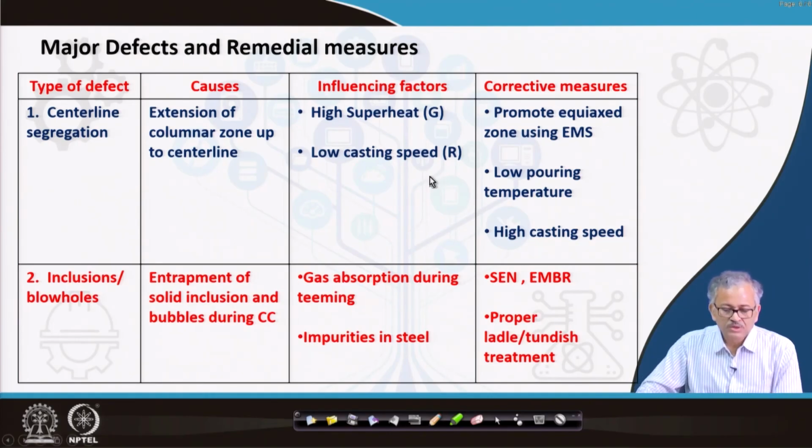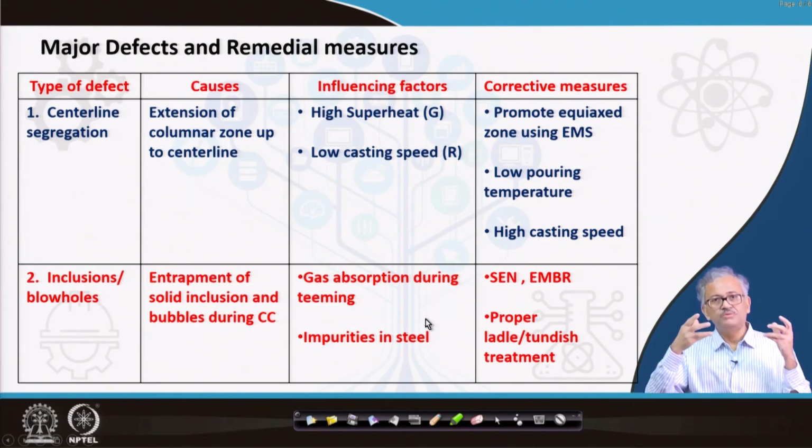So anyway, the influencing factors are gas absorption during teeming, and impurities in the steel. So you have to look into the impurities in the steel. The secondary processing should be sufficient such that no impurities exist. Also, we have some options for the tundish now. You have to design the tundish in such a way that you can promote plug flow and remove the inclusions.